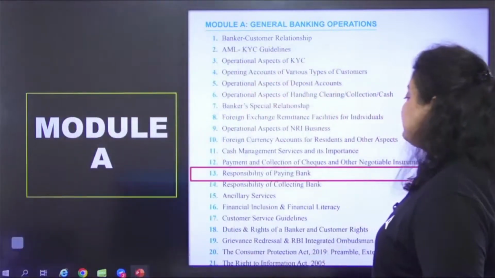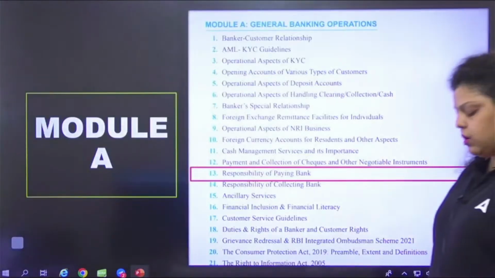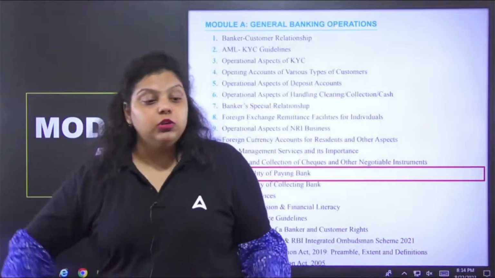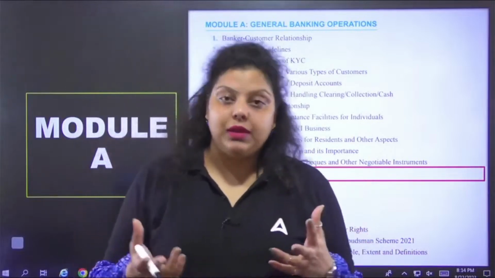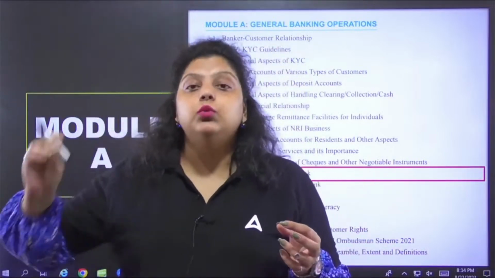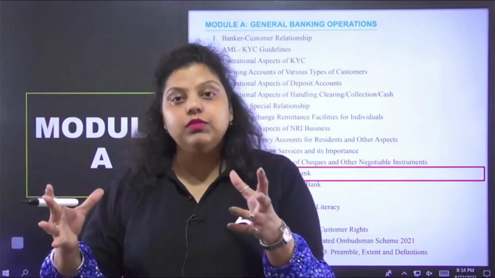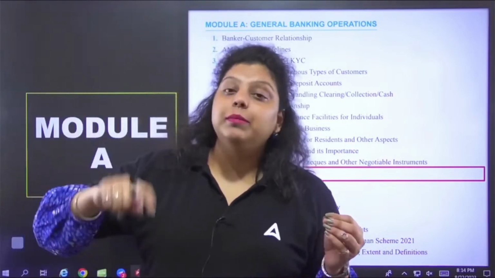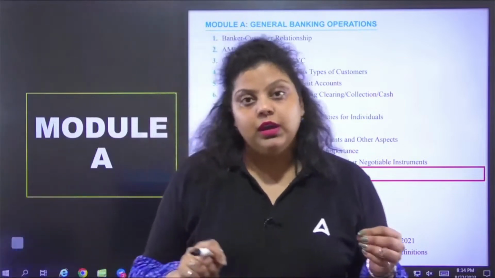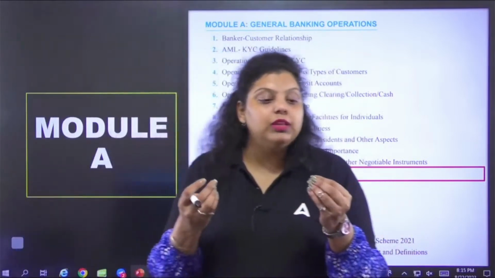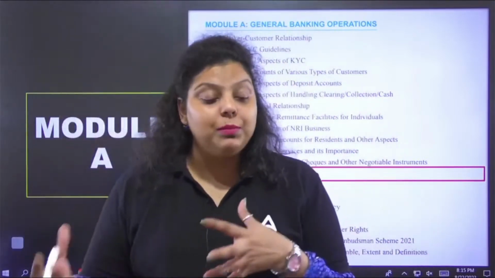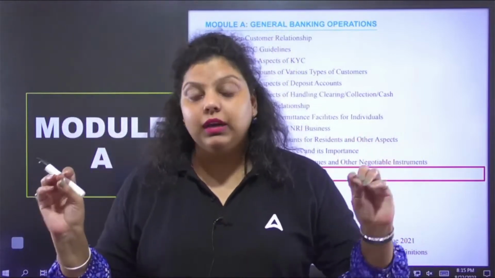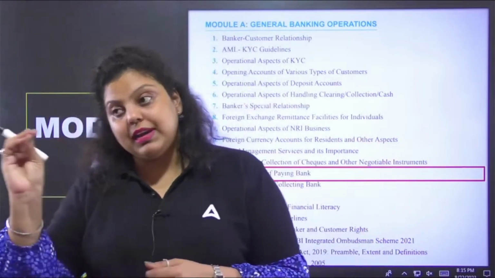Now, what is the responsibility of a paying bank? That is what we are going to discuss. Negotiable instruments are those instruments which can easily be transferred to another person to make a payment. That document entitles you to receive the money. The payment will be received on maturity or on a date you want. If I want earlier payment, I can go to the bank, give the bank my negotiable instrument and get the discounting of the particular bill, or I will get the money when the defined maturity period is over.